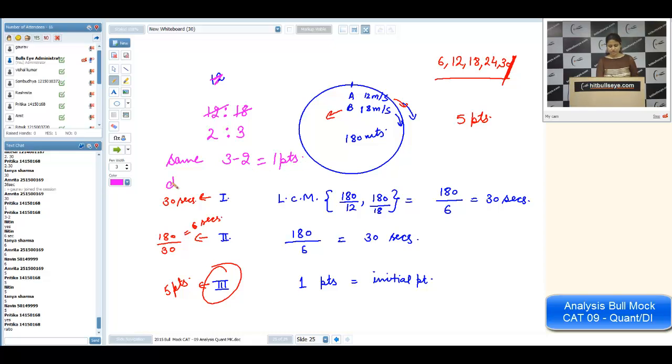If they are going in the opposite direction, the answer will be the addition of these 2 numbers, that is 5 points. For the last part, we will calculate the lowest ratio. If the directions are the same, then we will take the subtraction. If the directions are opposite, then we will take the addition. Is it okay, all of you?